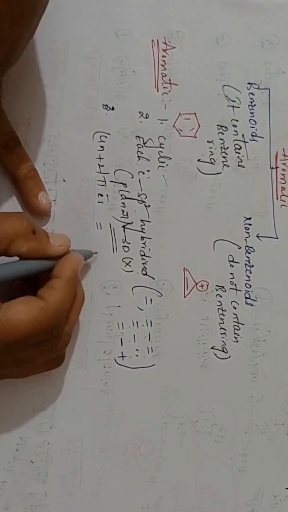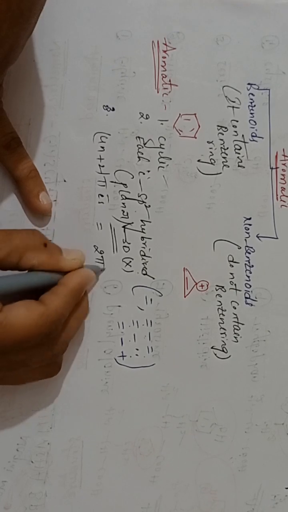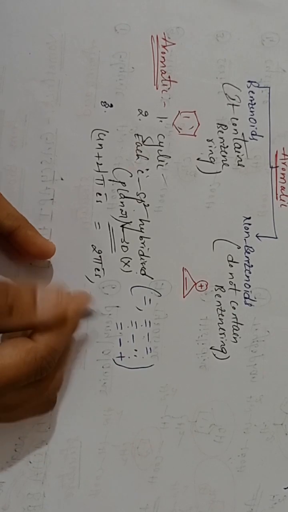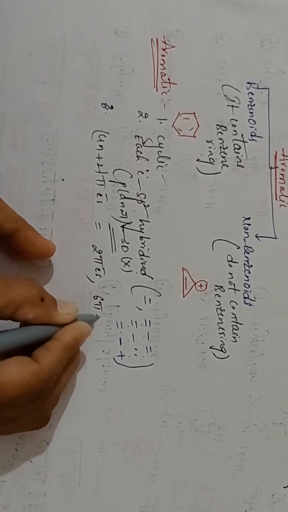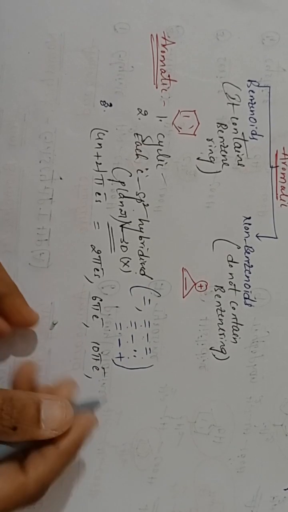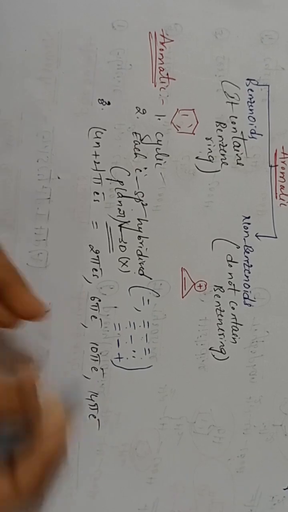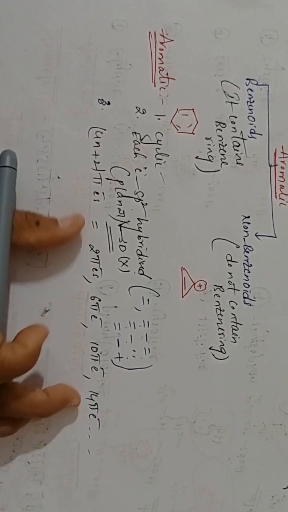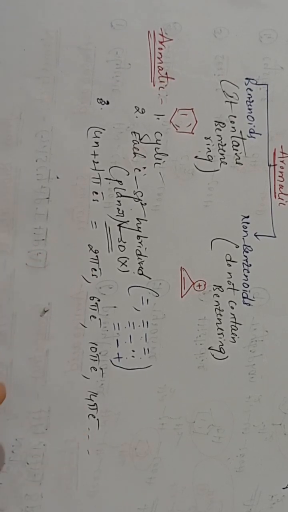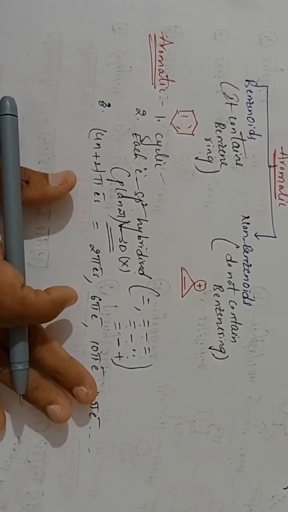You don't need to use the formula; just remember the electron counts: 2 pi electrons, then add 4, 2 plus 4, 6 pi electrons, 6 plus 4, 10 pi electrons, 10 plus 4, 14 pi electrons. The difference of 4 will be there, and so on. If the given compound has this number of electrons, we can say that the compound is aromatic.